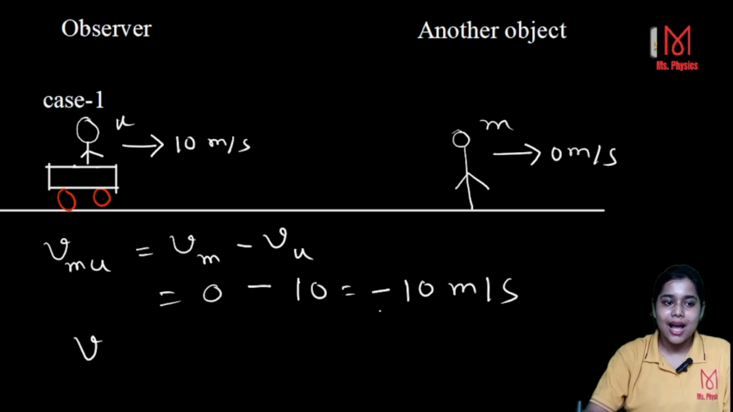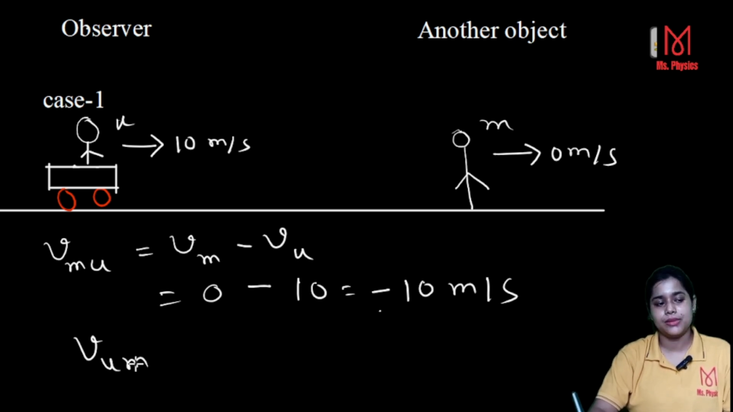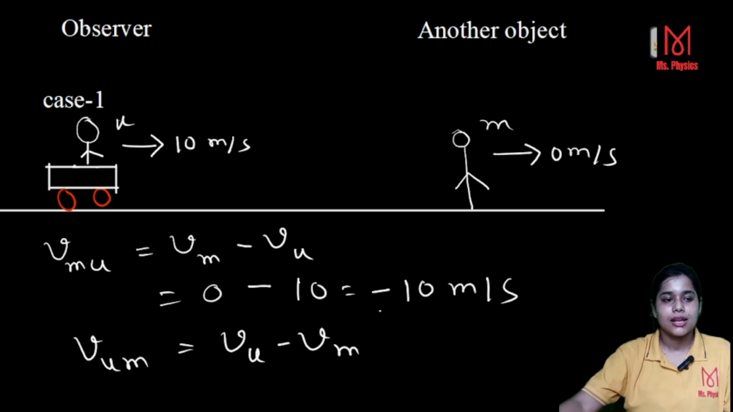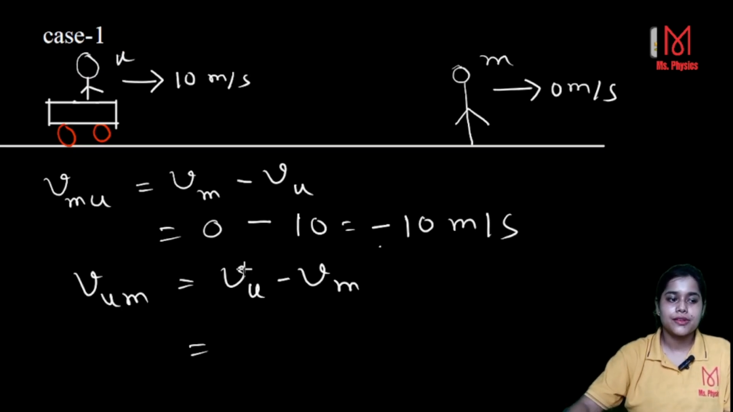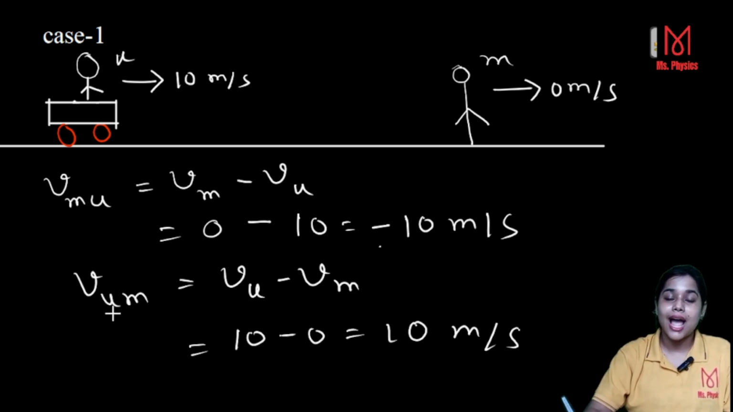And suppose now we want the velocity of u with respect to me. Here I am the observer now. In that case, the same method: Vu minus Vm, velocity of u minus velocity of me. Now you just put the values. Velocity of u is 10, minus 0 gives you 10 meter per second. That means I will see that you are moving along the positive x direction with 10 meter per second. This is about the relative velocity when you are moving with 10 meter per second and I am at rest.